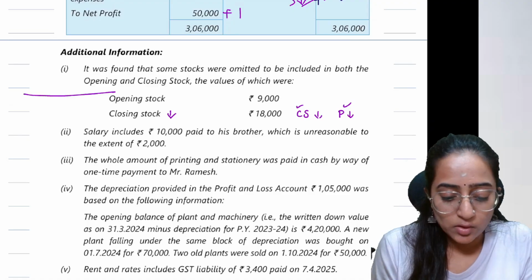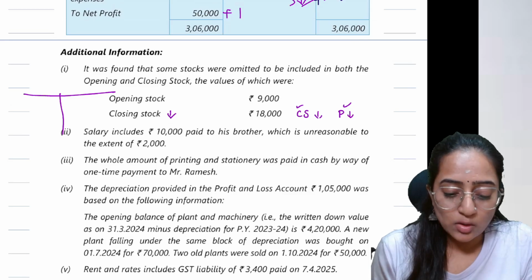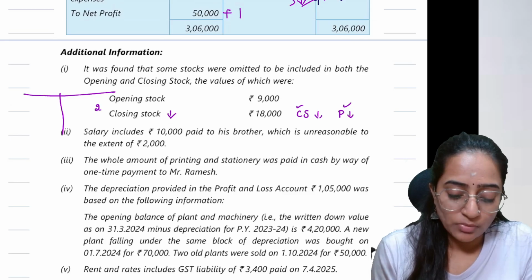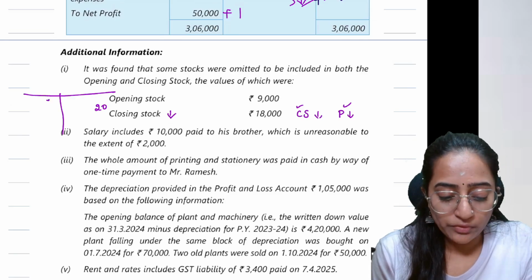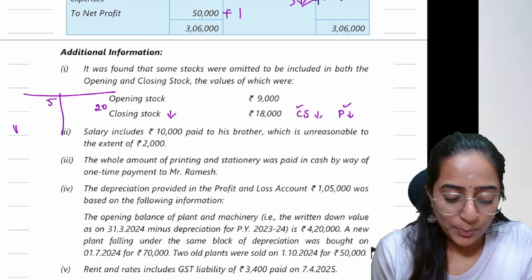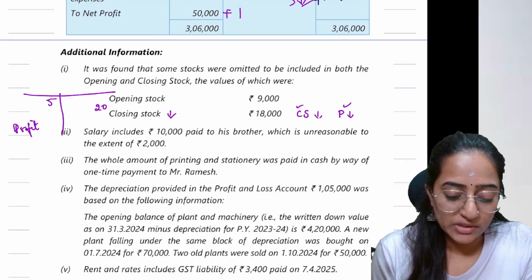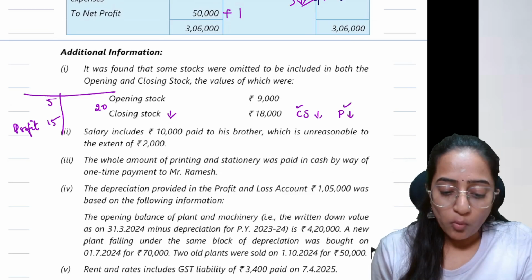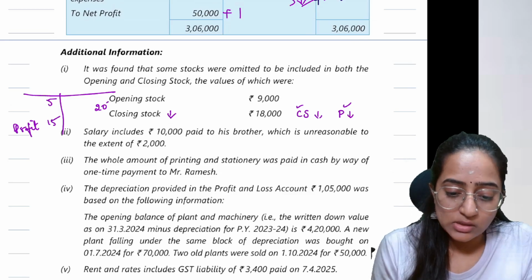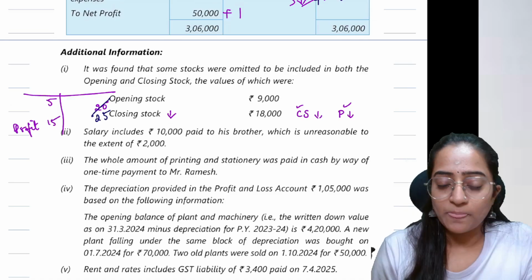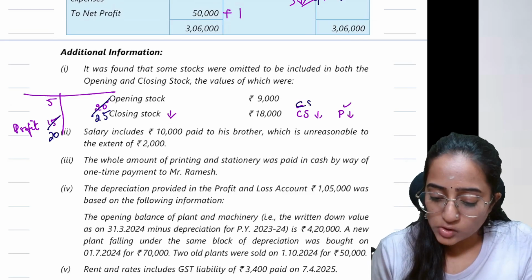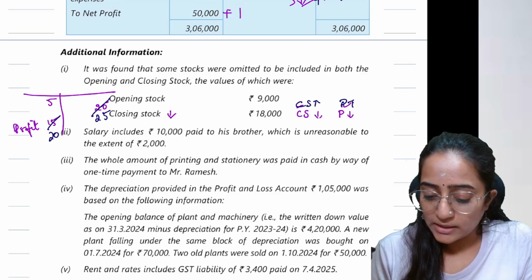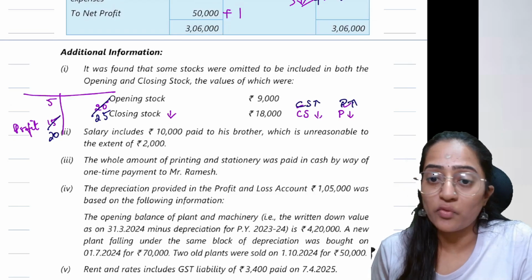I'll take a simple example here. Let's consider the closing stock to be 20. I'll take the opening stock to be 5. And how much would be my profit? Just keeping it very simple, people. Profit is going to be 15, correct? What if I increase my closing stock to 25? My profit also increases by 5. So can I say if my closing stock increases, my profit also increases? Similarly, if the closing stock decreases, profit also decreases.